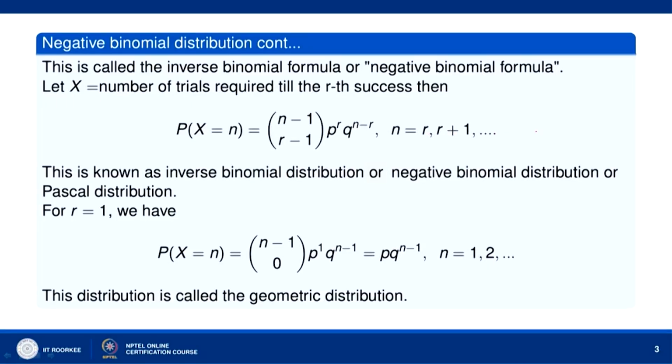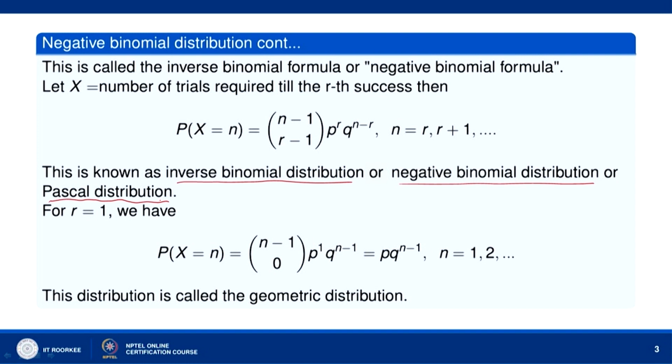So n is equal to r, r plus 1 and so on. This is known as the inverse binomial distribution, or negative binomial distribution. It is also known as the Pascal distribution.